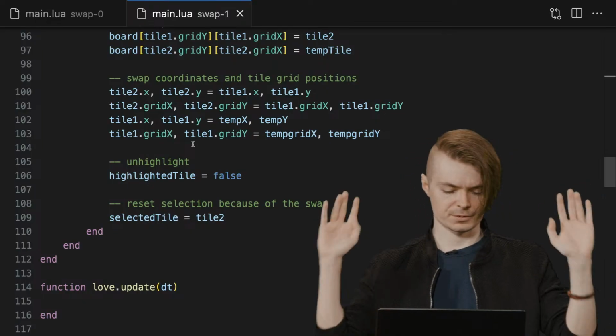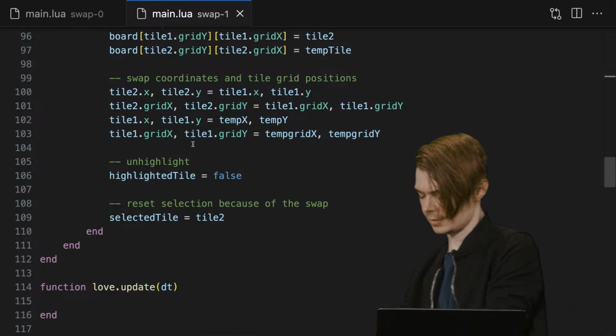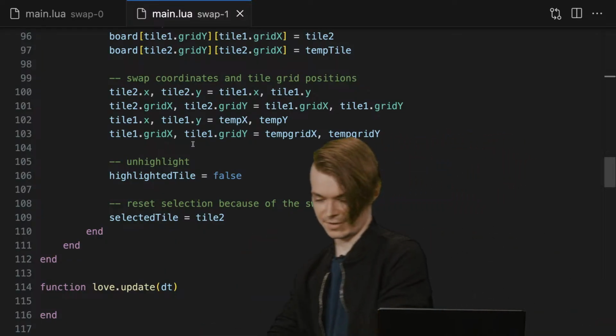Sorry, that was horribly worded. I need to reword that. I was stammering over myself.